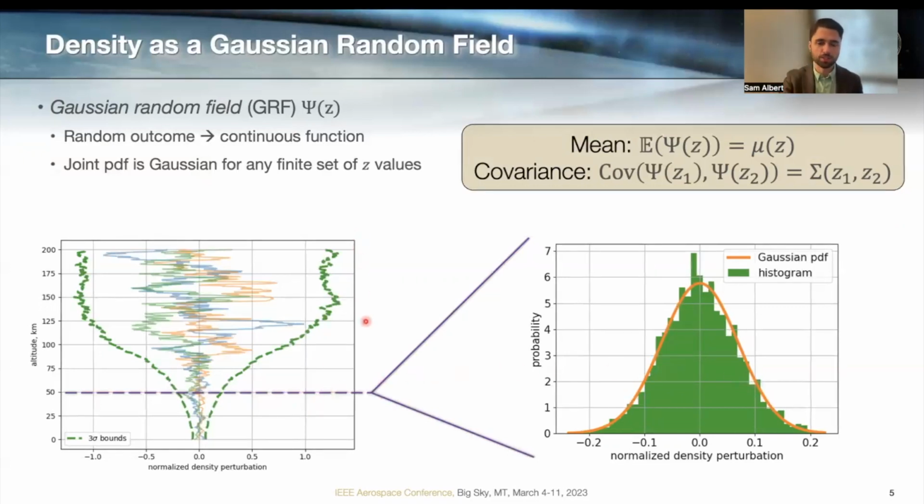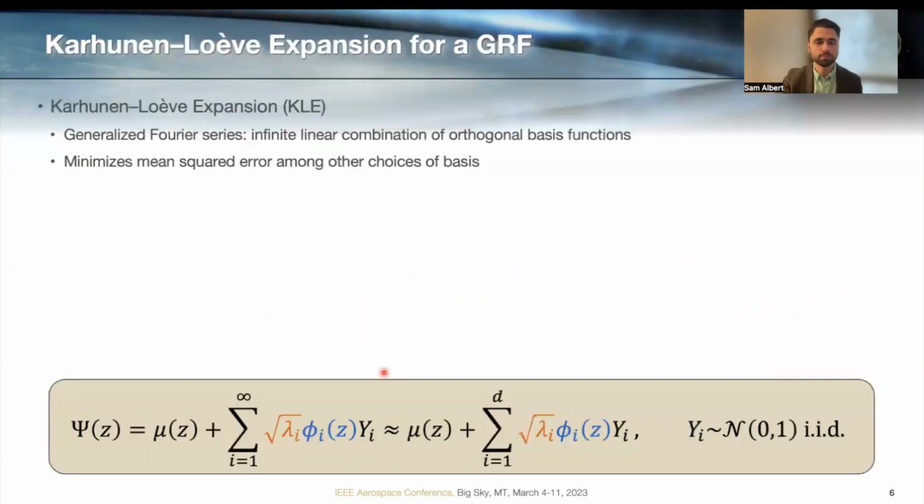And you can imagine stacking up, there's one of these PDFs for any altitude in this range. So we're stacking up an infinite number of these Gaussian PDFs, and they are correlated. They're not independent. So that gives us a challenge, because even though this is a theoretically appropriate representation, a Gaussian random field is infinite dimensional because, like I said, there's an infinite number of those PDFs that we're stacking up.